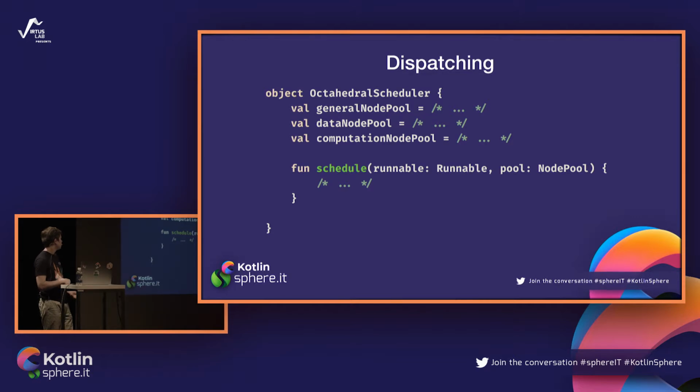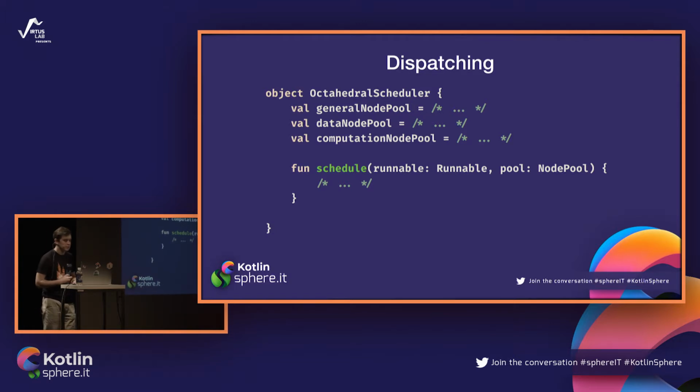There are some node pools, and there is one function that can take a runnable and run some code on a chosen pool. And we are writing our code in Kotlin, in coroutines. He knows why we like coroutines, but he doesn't quite understand how we are going to marry those two technologies, or how we are going to support interoperability between them. So yeah, you see that is quite a good question. And you are asking him what Kotlin coroutines use for scheduling tasks on different threads. So he answers: dispatchers.